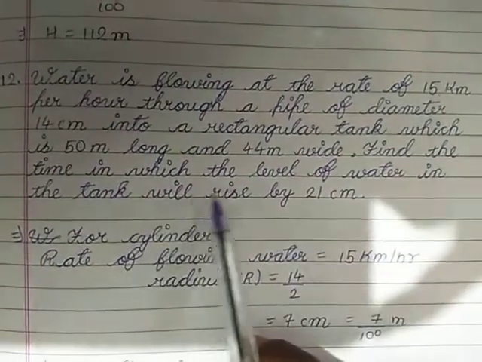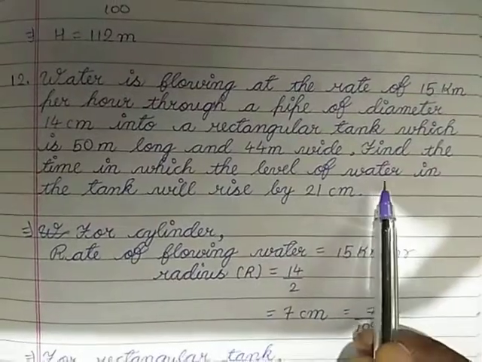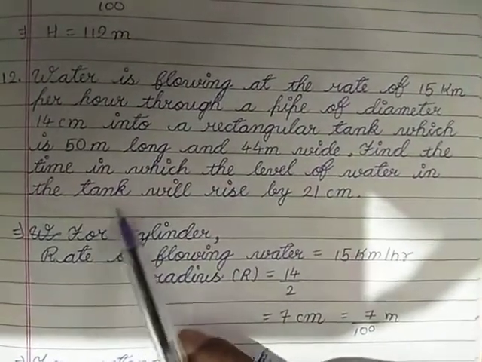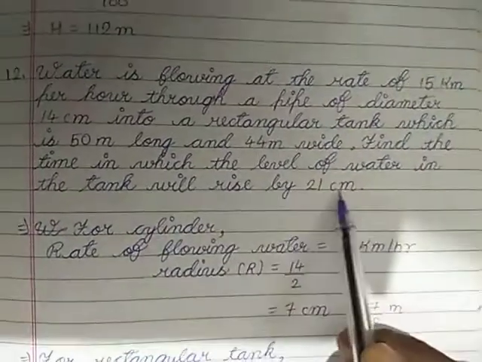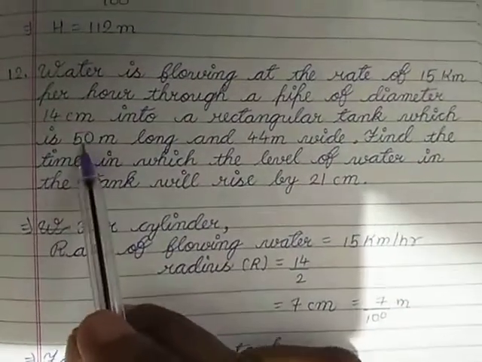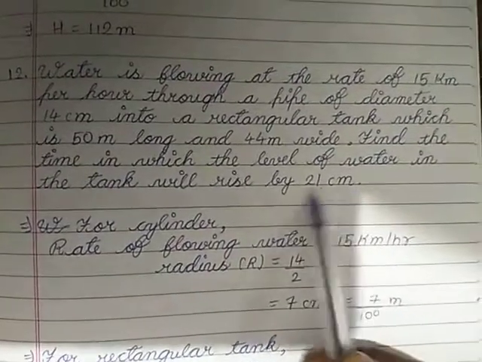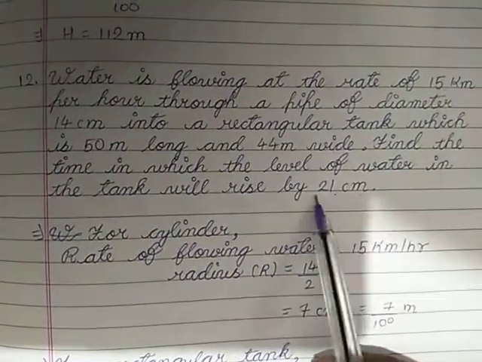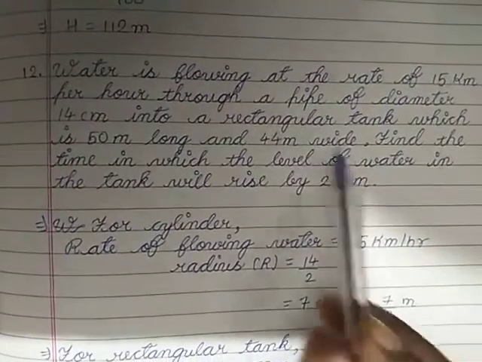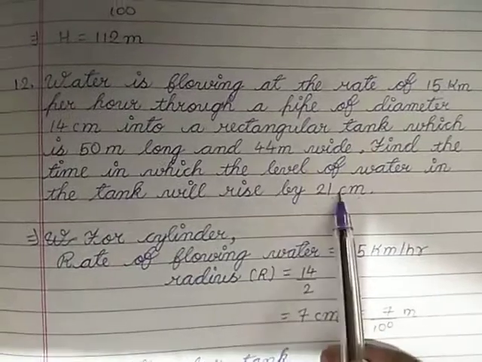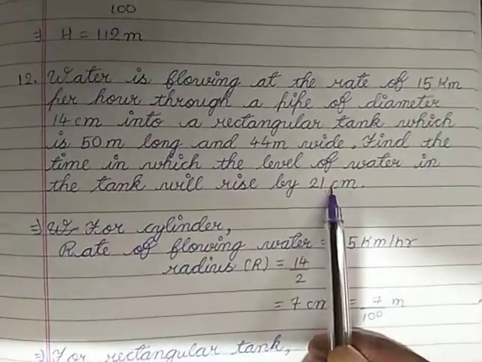Find the time in which the level of the water in the tank will be raised by 21 centimeter. Length and breadth are in meter, but height is in centimeters, so I have to convert it into meter: 21 by 100. The volume of the tank is L into B into H, since it will be in the cuboid form.